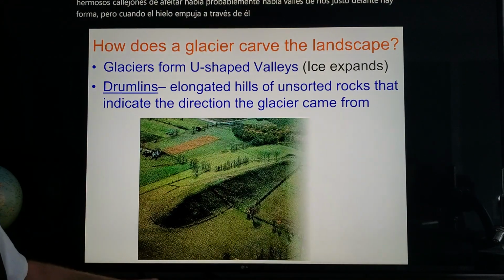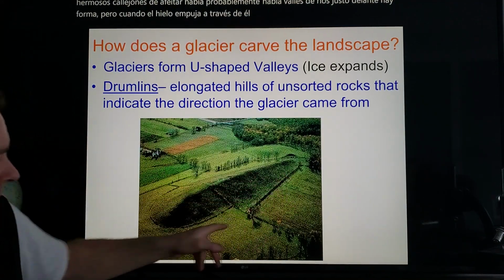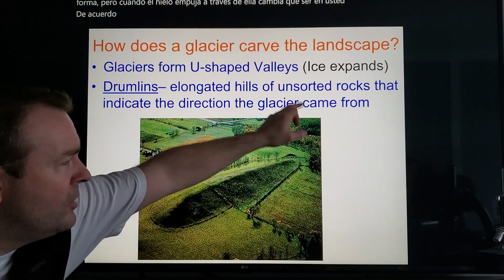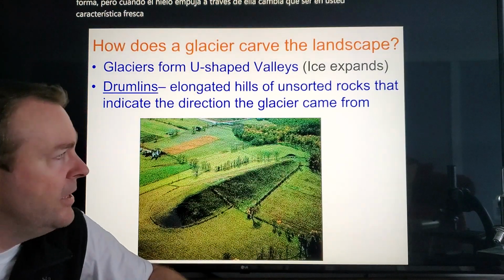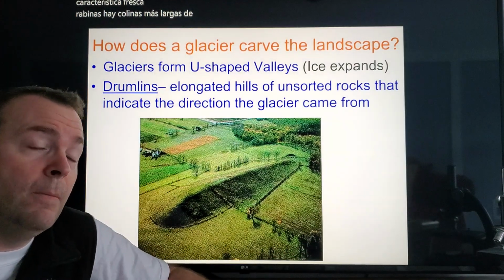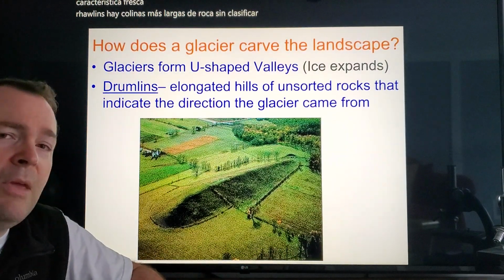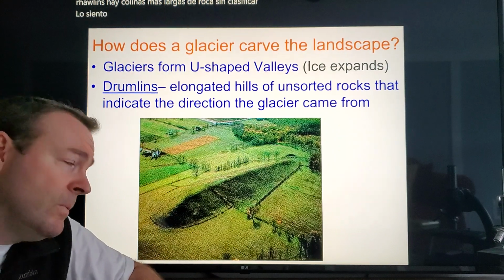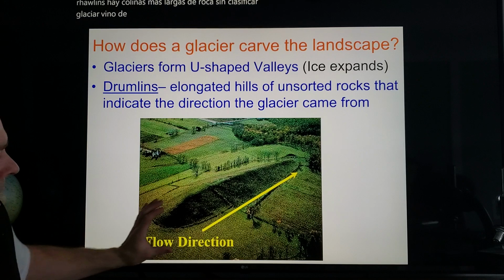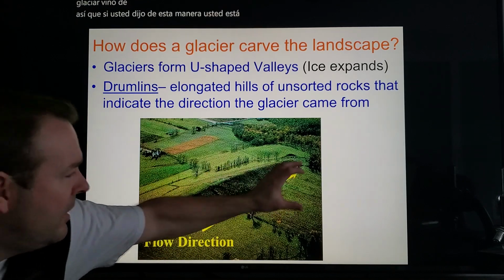Okay. You also get these cool features. They look like duck heads. They call them drumlins. They're elongated hills of unsorted rock, right? Once again, glaciers are all unsorted. And they tell you the direction the glacier came from. So which way do you think this glacier came from, if you had to guess? Well, if you said this way, you're in pretty good shape, right? It came from this side and then it tapers on down.